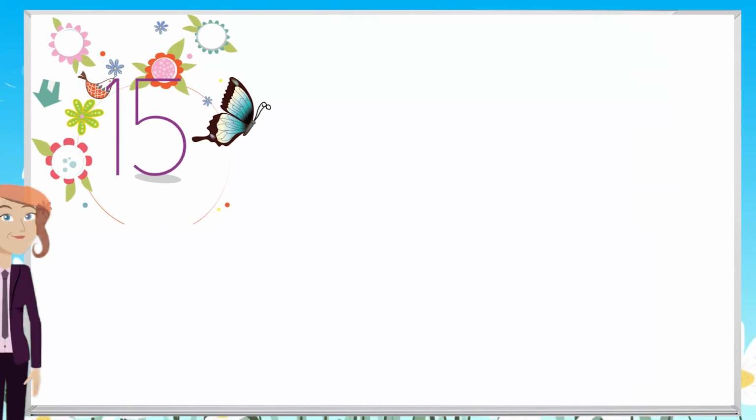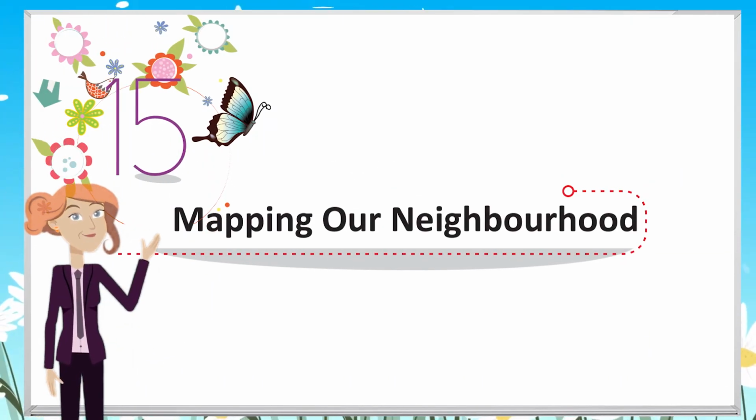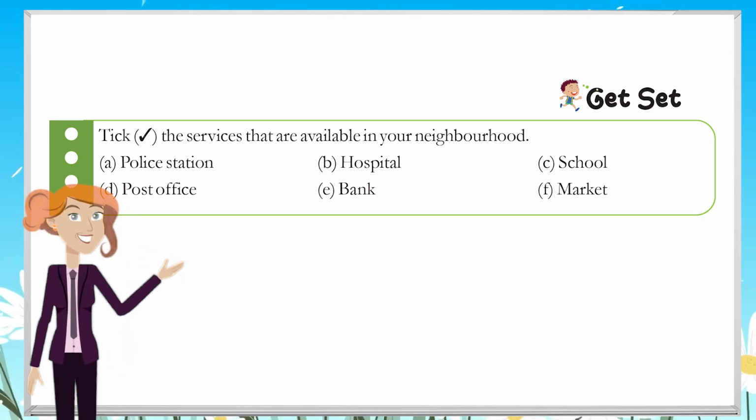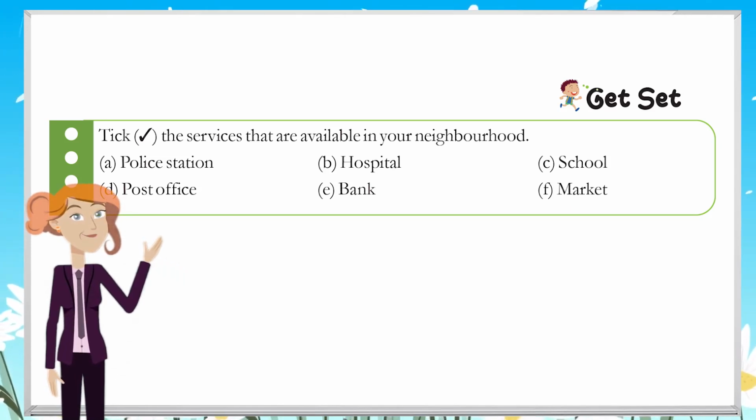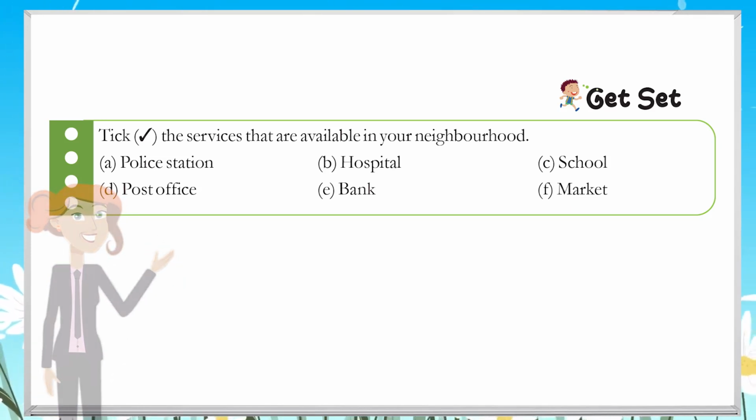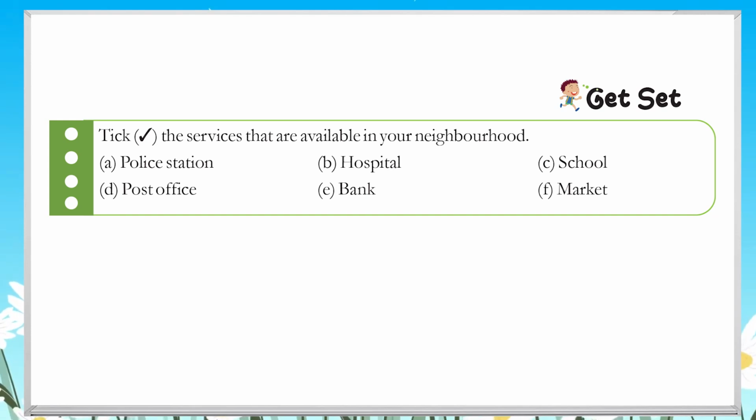Chapter 15. Mapping our neighborhood. Get set. Tick the services that are available in your neighborhood. A. Police station. B. Hospital. C. School. D. Post office. E. Bank. F. Market.